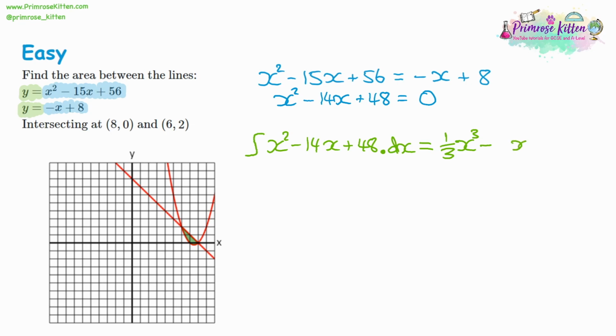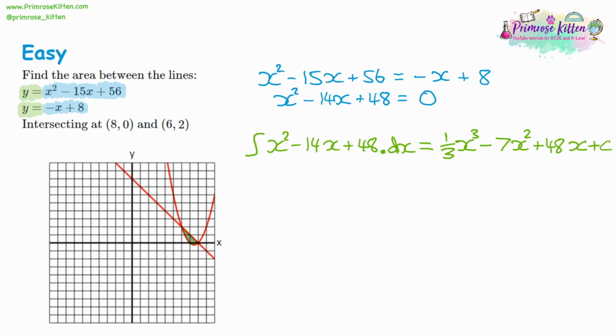14x, the x is going to go up to x squared. We have to divide by 2 then. 14 divided by 2 is 7. And then the 48, we raise the x. There is no x, it's going to become x to the power of 1. And we divide by 1, nothing changes. So it'll be 48x. So that is our integral. Also remember, we have the plus c when you integrate.